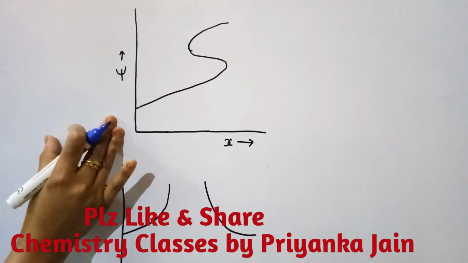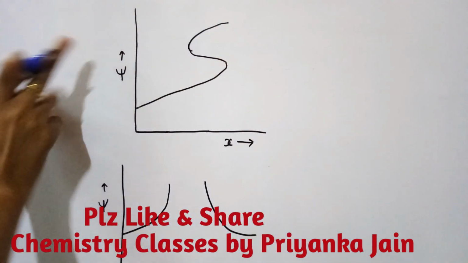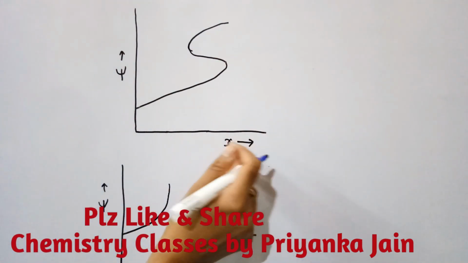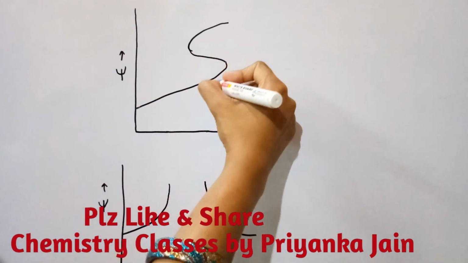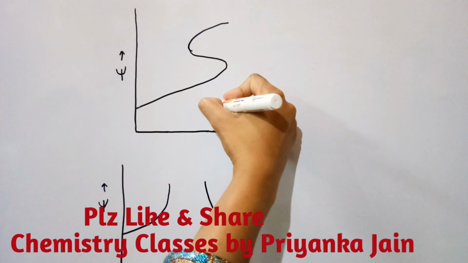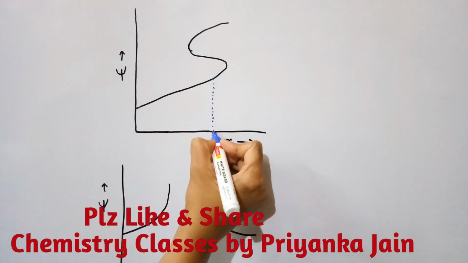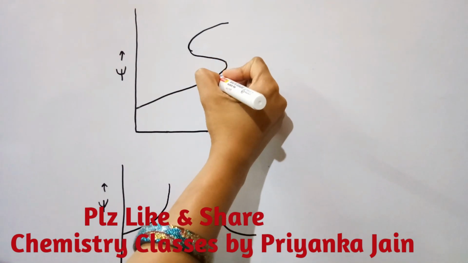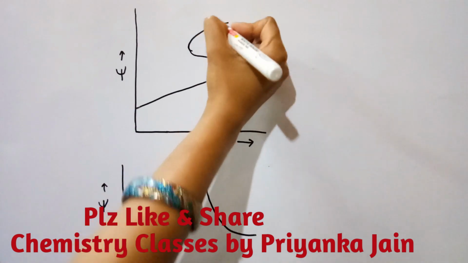In this graph you can see here, this is the value of x and this is the value of psi, and we have to check here whether it is single valued or not. Now you can check here at these positions. At this value of x, you can see here one value of psi is this, another value of psi is this, and third value of psi is this.